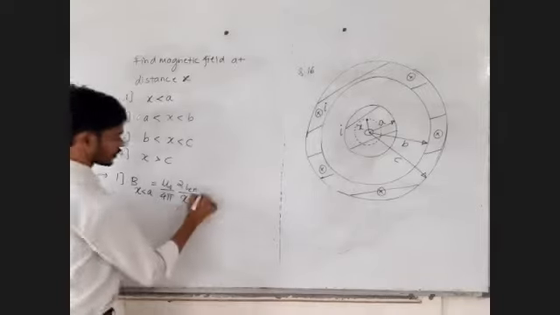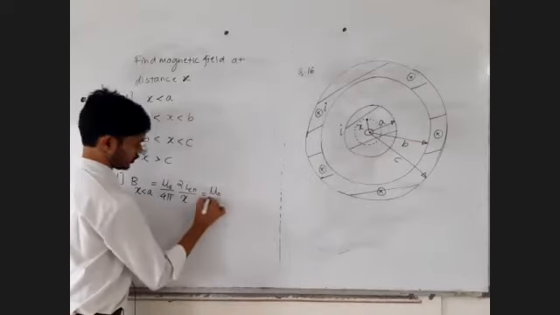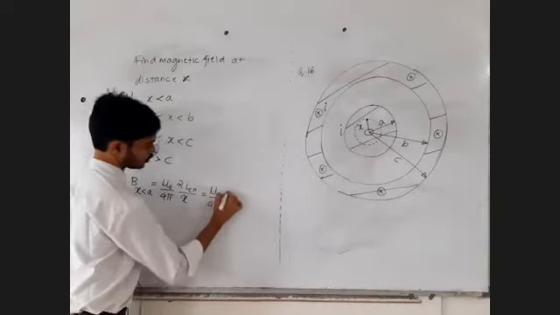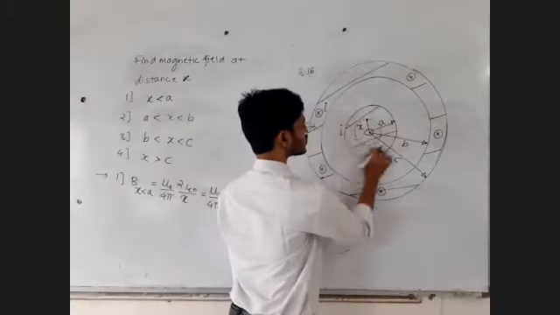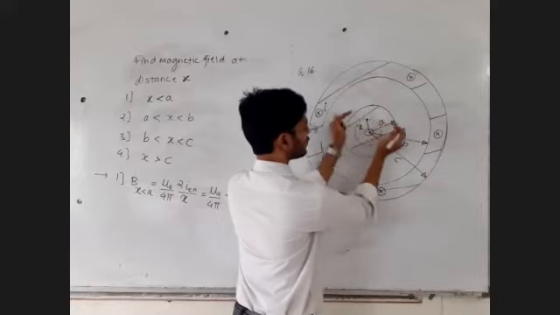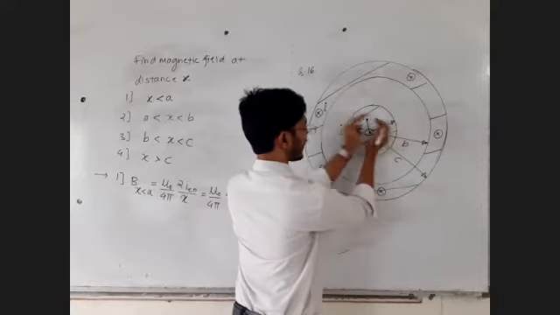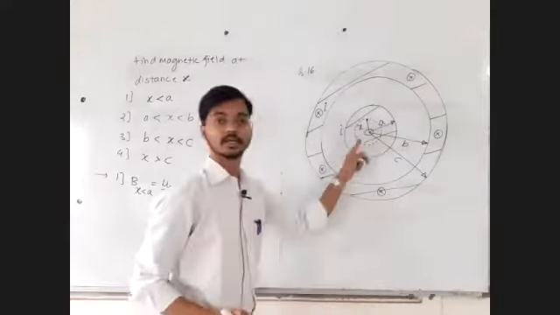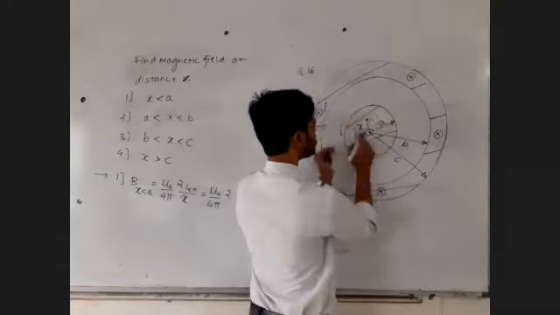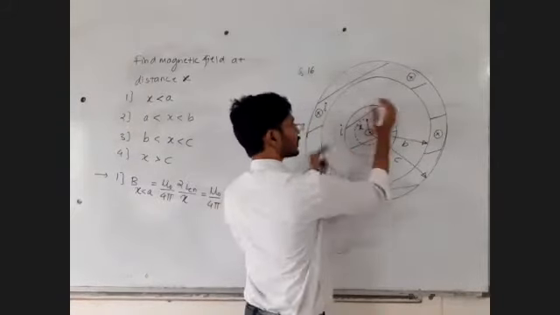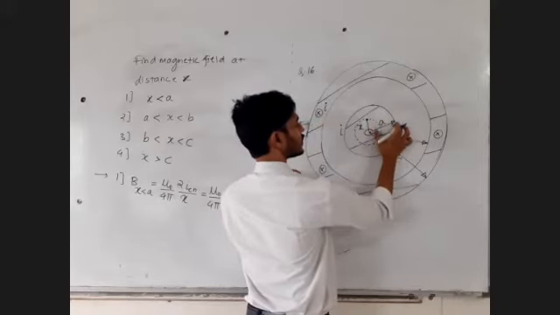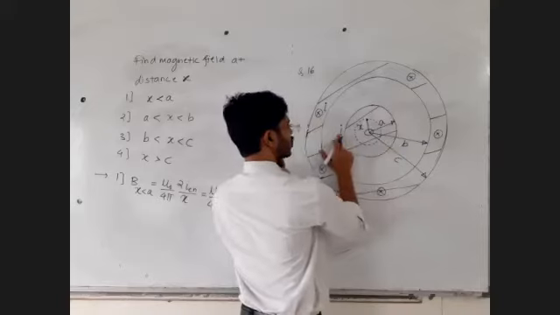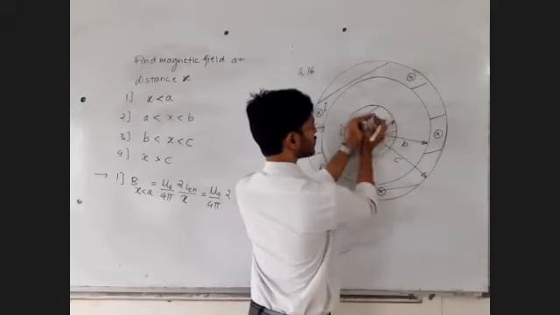And the final answer, mu 0 upon 4 pi 2 times, what is the enclosed current inside this dotted circle, inside this Amperian loop? Enclosed current means out of the total current I of the conductor of radius a, some current is enclosed.